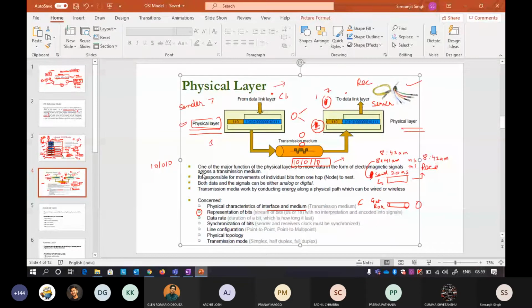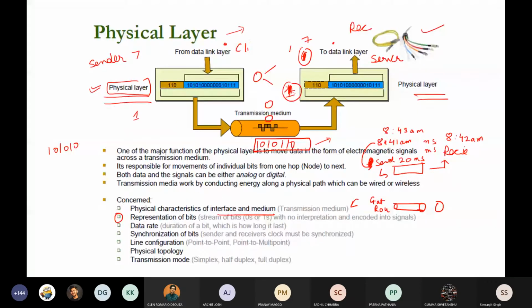So I was talking about the synchronization. The synchronization bit just knows at what time I will receive an acknowledgement. So synchronization is also a very important part. I'll tell you about it.